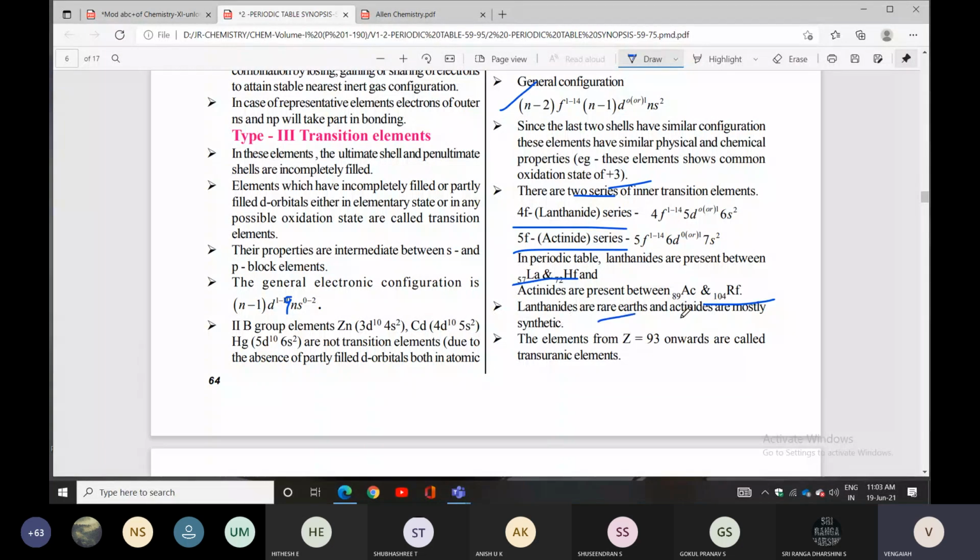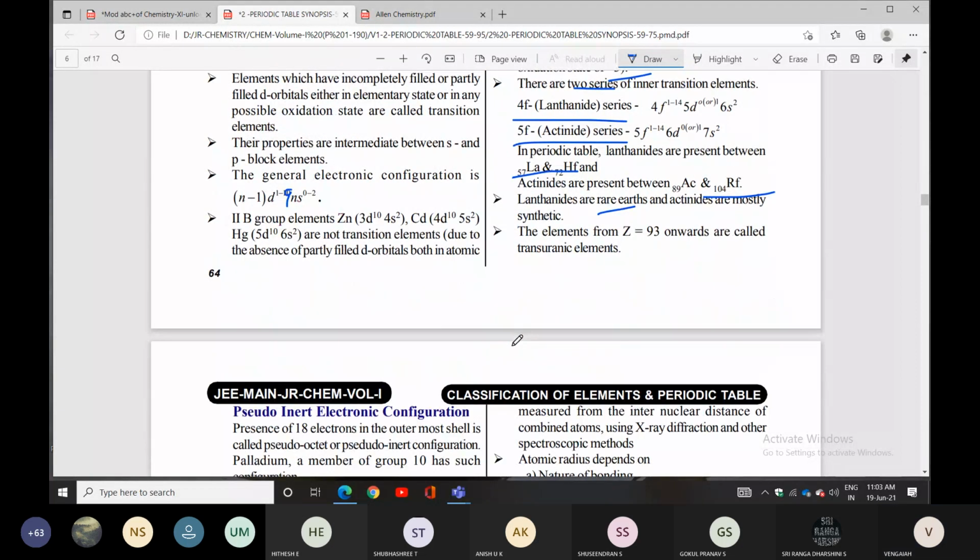The elements from atomic number 93 onwards are called transuranic elements, or transuranium elements. Next, last point: pseudo inert gas configuration.